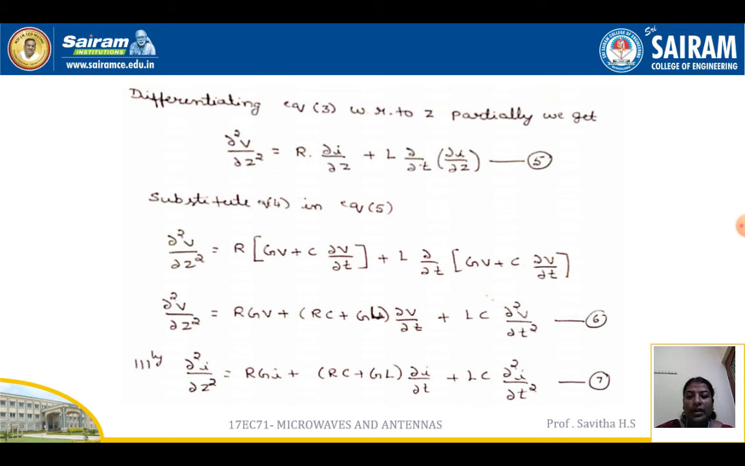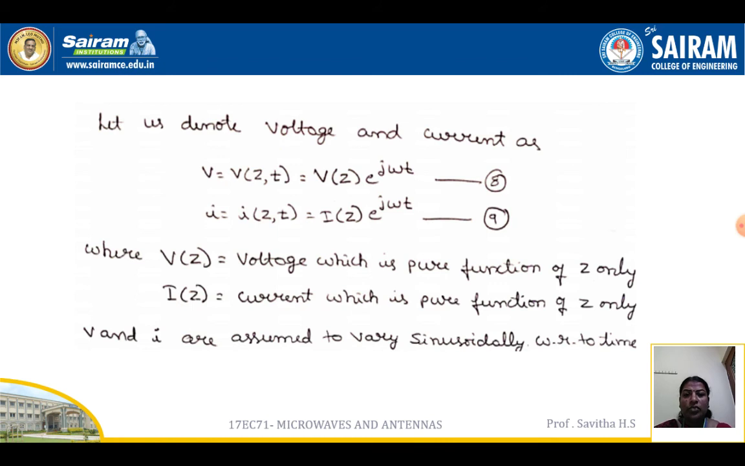Similarly, for the current it is dou square I by dou Z square is equal to RGI plus (RC plus GL) dou I by dou T plus LC dou square I by dou T square. So we need to find the solution of this equation. For this, we'll consider the voltage and the current equations.